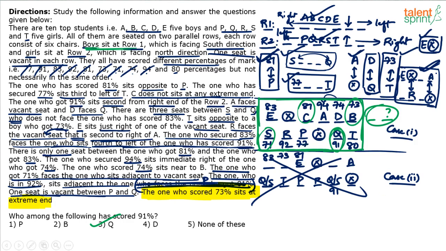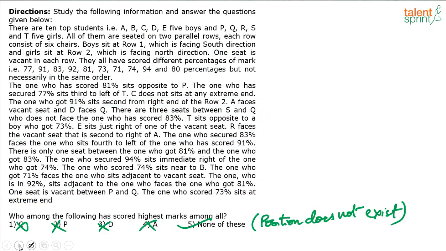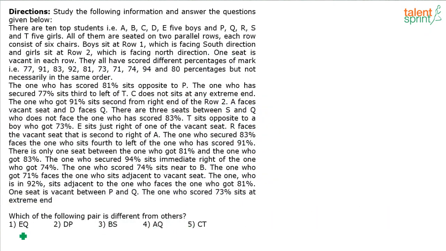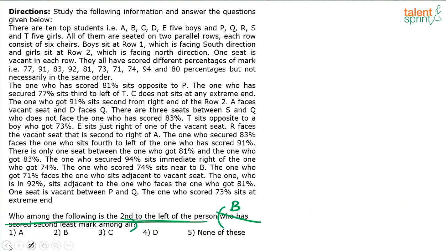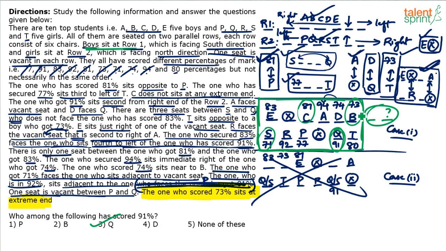DP, 74, 77. BS, 73, 71. Let me write down the scores. EQ 83, 91. DP 74, 77. BS will be 73, 71.